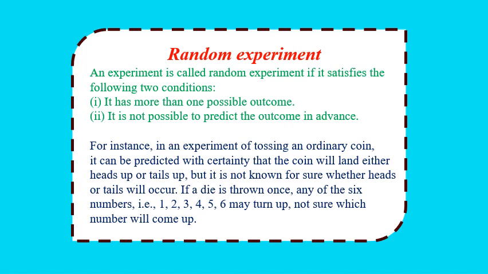First, it has more than one outcome, and it is not possible to predict the outcome of the experiment in advance. So it will have more than one outcome, and it will not be possible to predict the outcome in advance. For example, if you toss a coin, we know that there are two outcomes, either head or tails, but we cannot predict it. Okay, we cannot predict that it will be head only or tail only. So such an experiment in which there are more than one outcome and which are unpredictable is called a random experiment. Clear? So pause and note down the definition of random experiment.